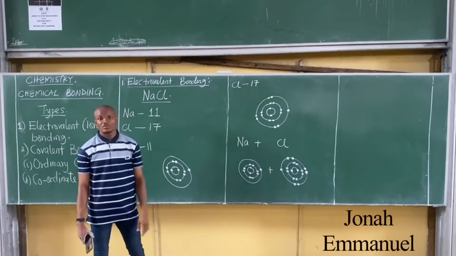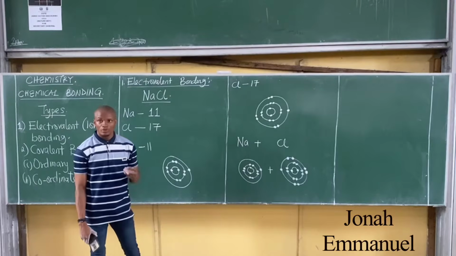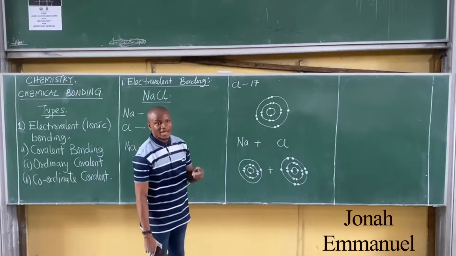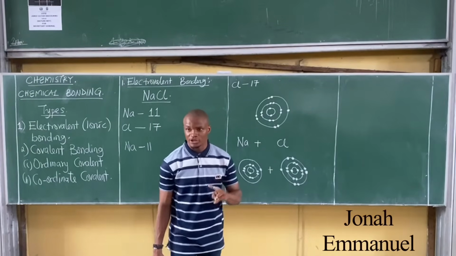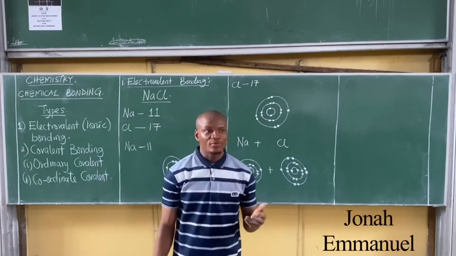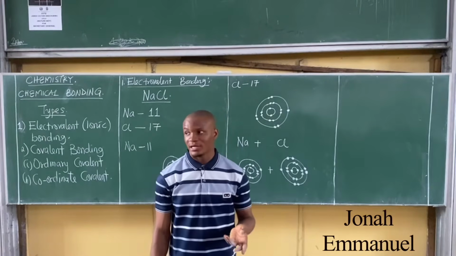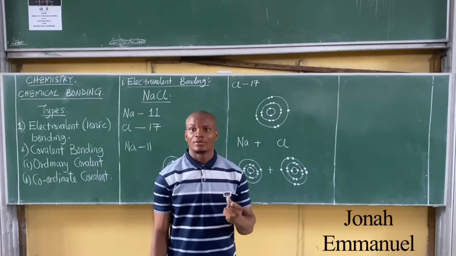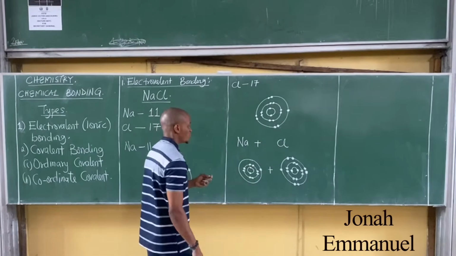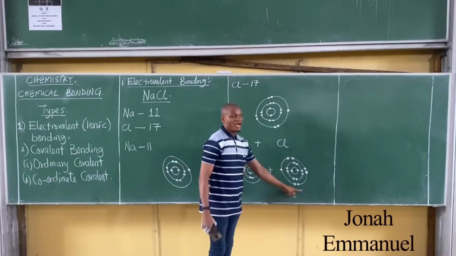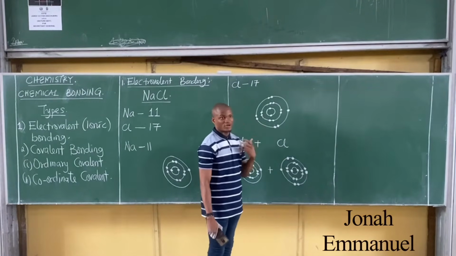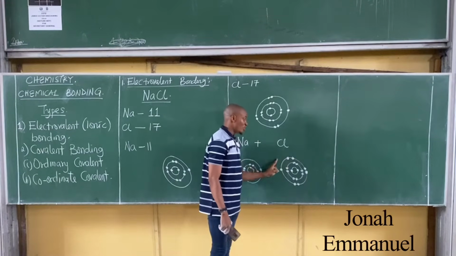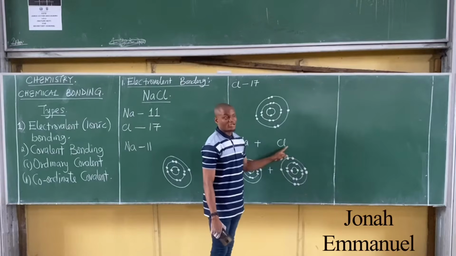Question: are any of these two atoms stable? No. Why? Because we said when it comes to stability of an atom, it depends on two conditions. An atom is said to be stable if it has either octet or duplet configuration. By octet configuration, we mean the number of electrons on the outermost shell must be 8. That's octet. By duplet configuration, we mean that the total number of electrons on the outermost shell must be what there?